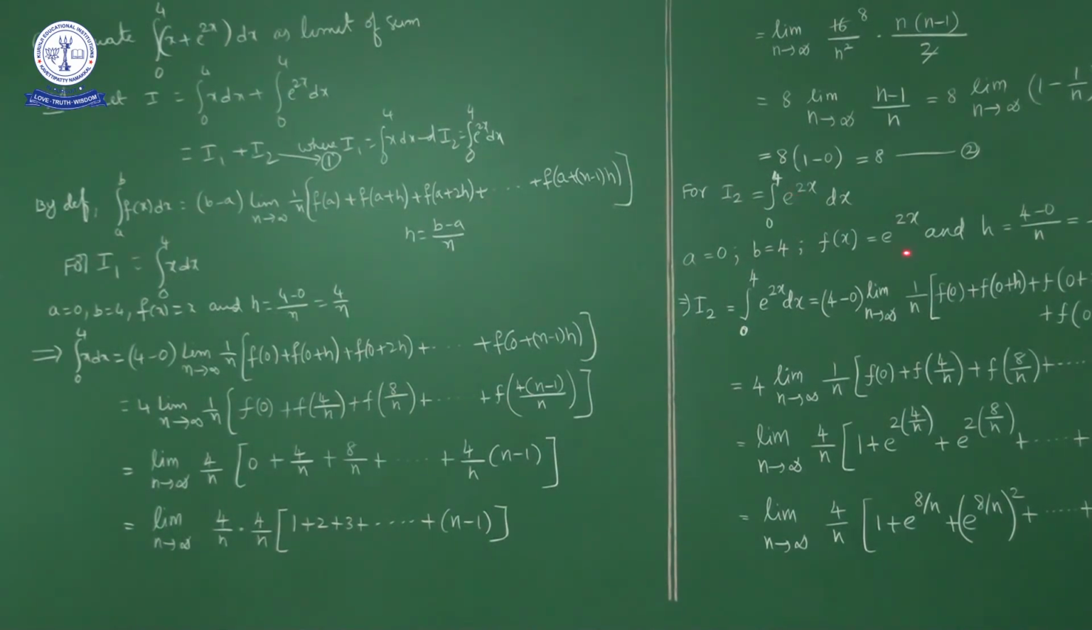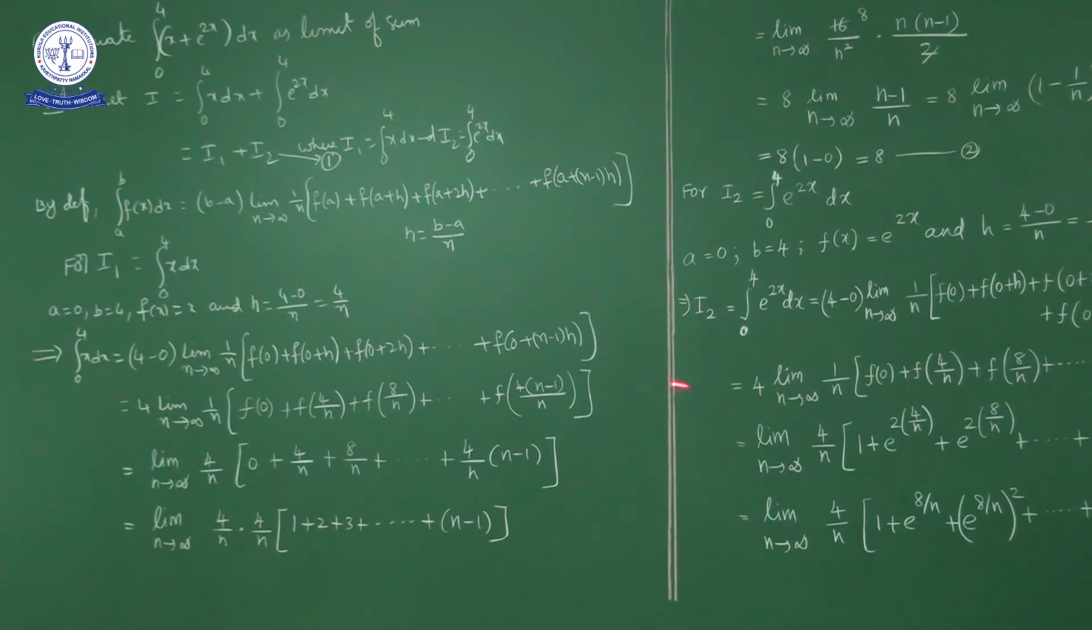F of x is what? E power 2x and h is equal to 4 by n. Now in case of I1 and I2, the only difference is the function. What is it? F of x equal to e power 2x. So applying this formula for I2, I2 equal to integral 0 to 4 e power 2x dx, nothing but b minus a, 4 minus 0 into limit n approaches infinity, 1 by n into f of 0, plus f of 0 plus h plus f of 0 plus 2h and so on up to f of 0 plus n minus 1 into h. Up to here, these two steps are the same as I1.